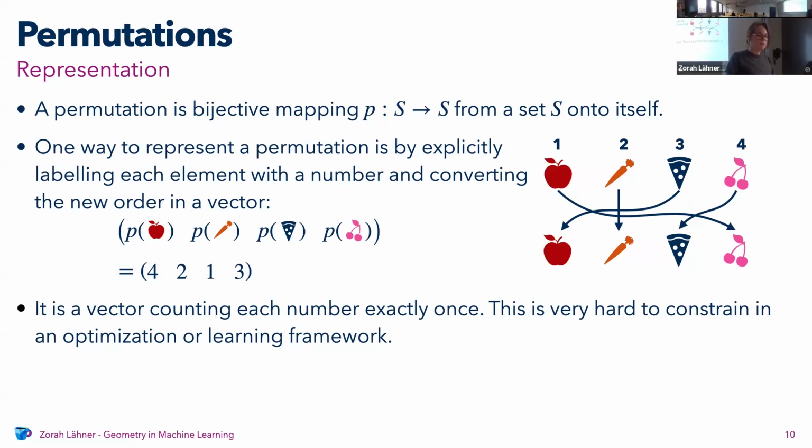So this is pretty easy to do, but it's also a complicated way to represent this, because now you have a vector and every number can only show up once. And if you're supposed to check if a vector has this property, it's actually not so easy. It's not like computing the norm or something. You actually have to count all the elements and check that there's just one of each. So this is really, really hard to optimize in any kind of optimization framework.